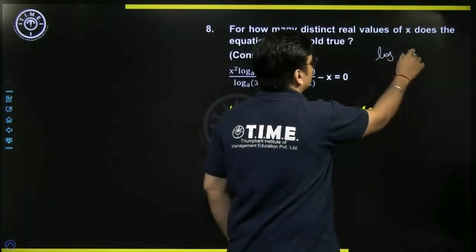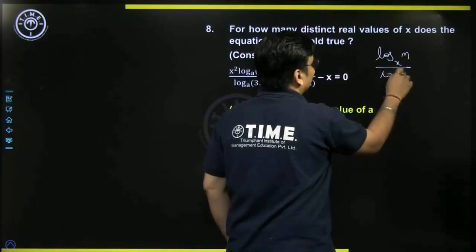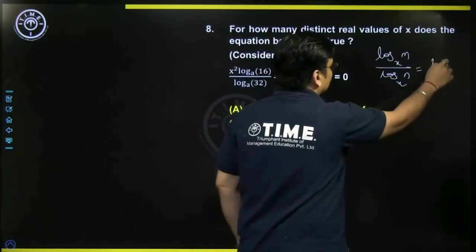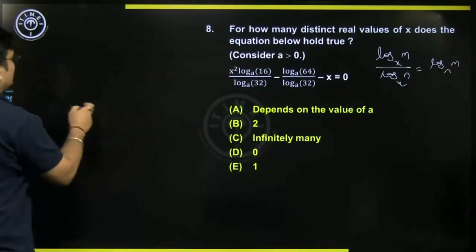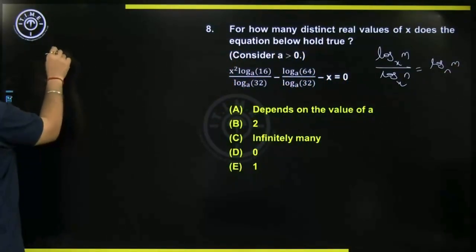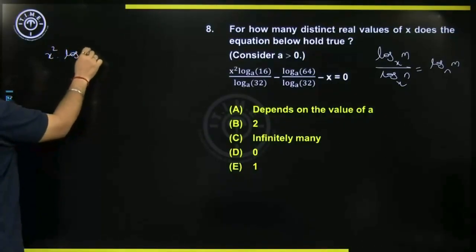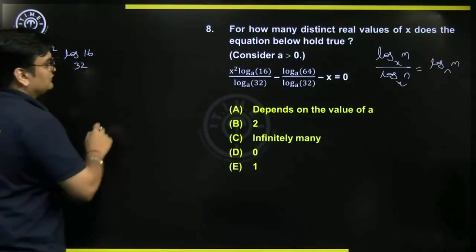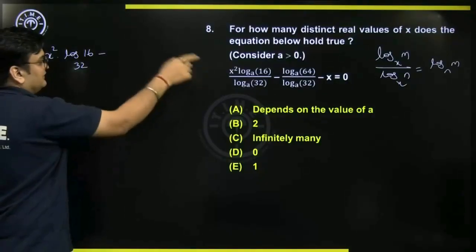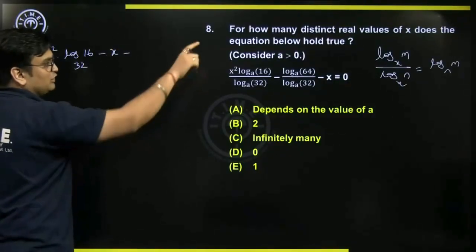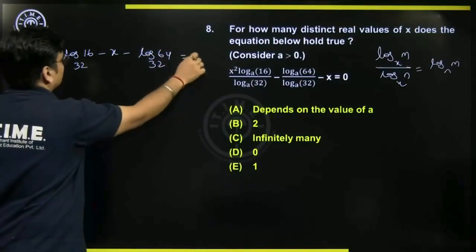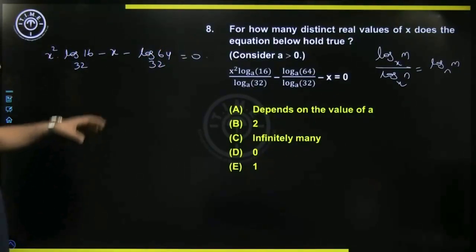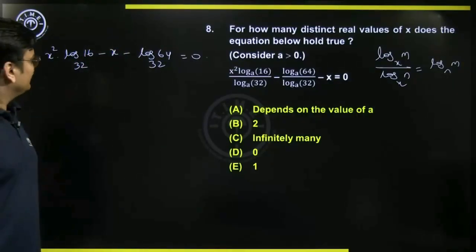Log m to base x by log n to base x is nothing but log m to base n. By using that, we can write the first term of the equation as x square into log 16 to base 32, minus, let's write that x, minus log 64 to base 32 equal to 0. So we have got rid of that a.